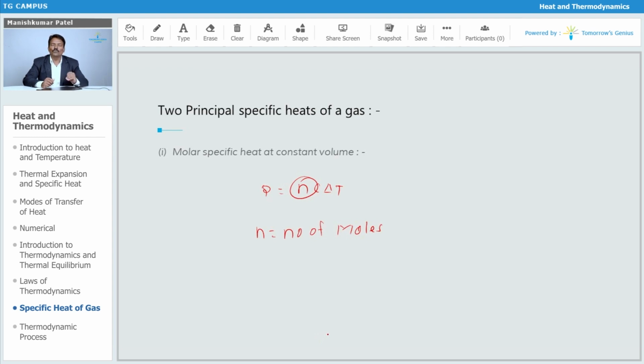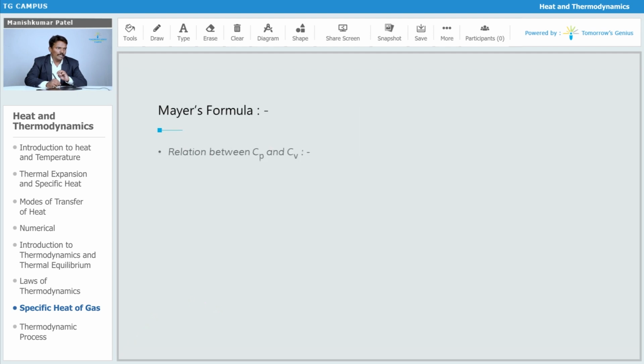Similarly, the molar specific heat at constant pressure is when you keep the pressure constant and again increase the temperature through 1 degree Celsius.